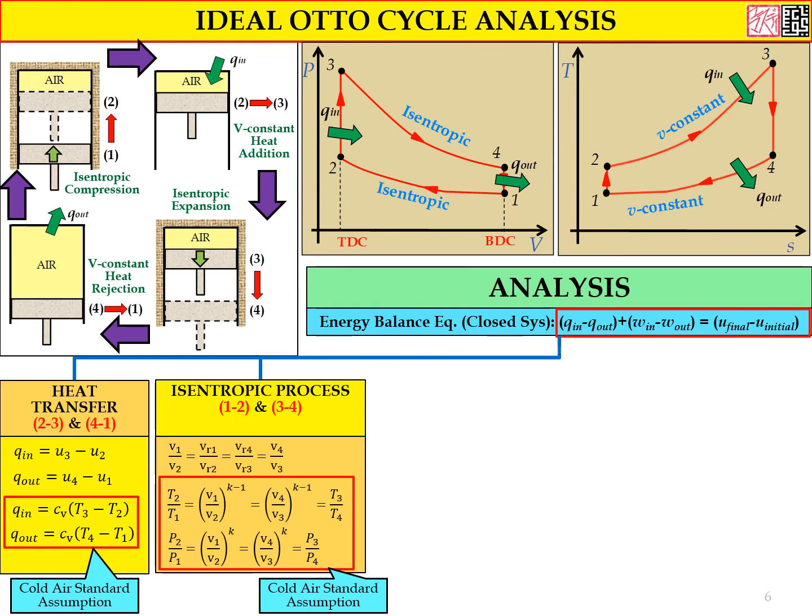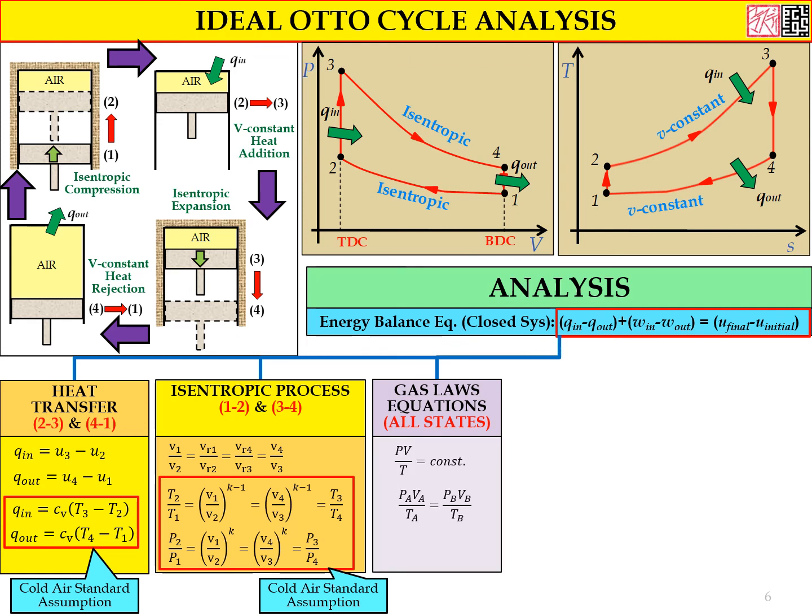And this is for the pressure. We can also use the pressure ratio from pressure at state 1 and 2, as you can see in this slide. For all states, they follow the gas law equation: PV divided by T is equal to a constant, so we can rearrange it to something like this: PA VA divided by TA is equal to PB VB divided by TB, and PV is equal to mRT, because we use the ideal gas law equation.